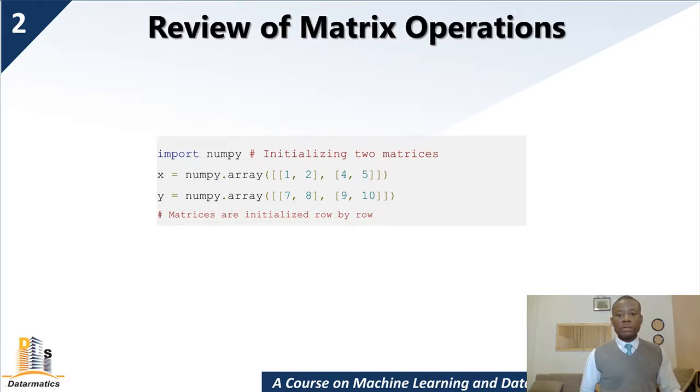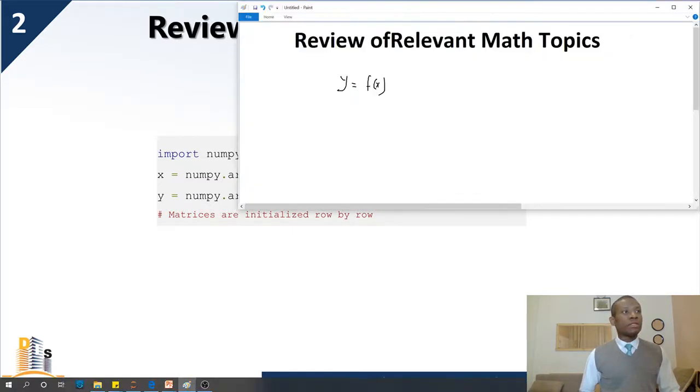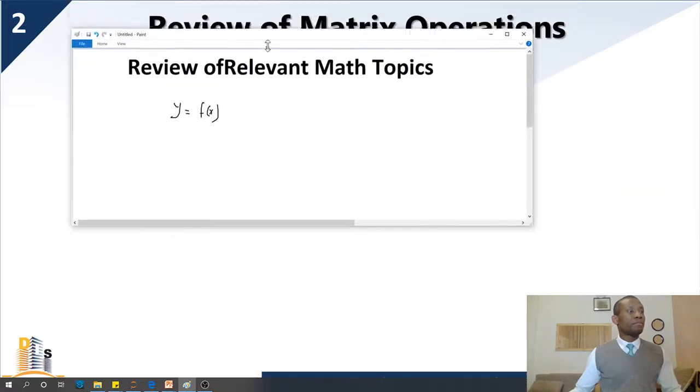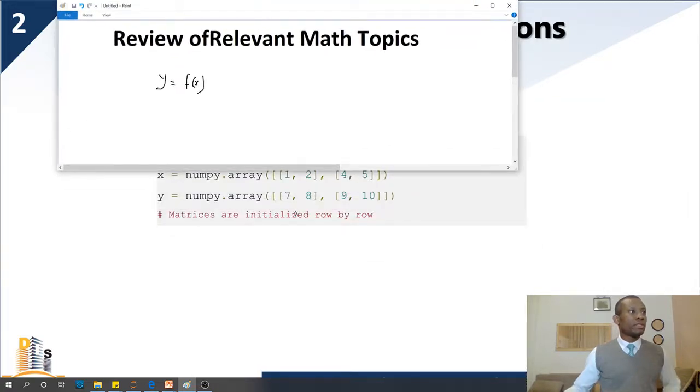So how do you represent a matrix? A matrix is represented as an array or as a grid of numbers. For instance, I'm going to use the example in the presentation. So we have a matrix. Let's say X is equal to 1, 2, 3, 4.